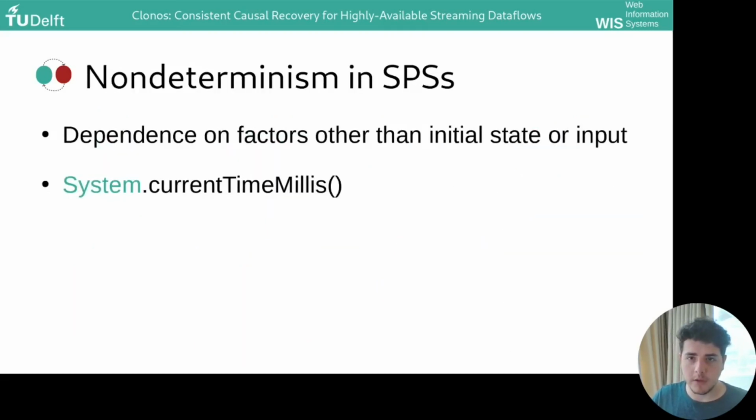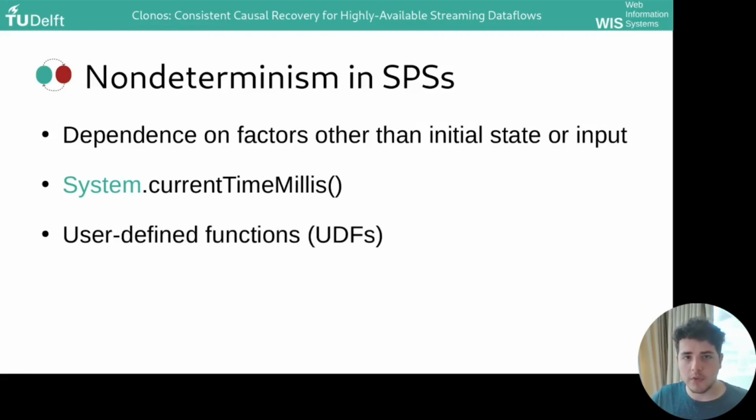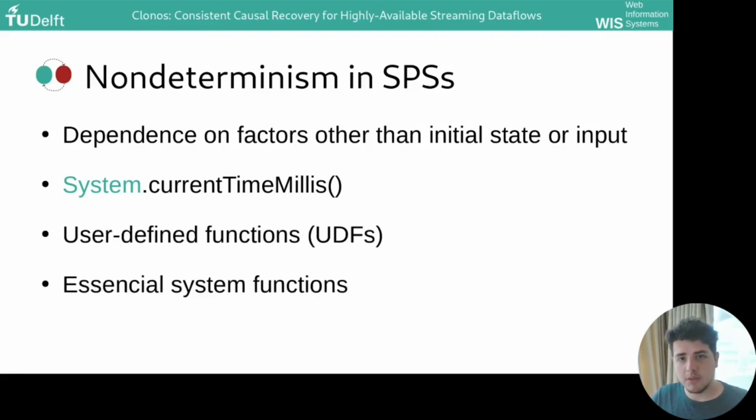Non-deterministic computation is a computation which depends on factors other than initial state or input. And a good example of that is obtaining the current time. You call it with the same parameters every time, in this case none, and you get different results every single time. And in stream processing, non-determinism can be present in the functions that users define, but also in many of the essential system level components.